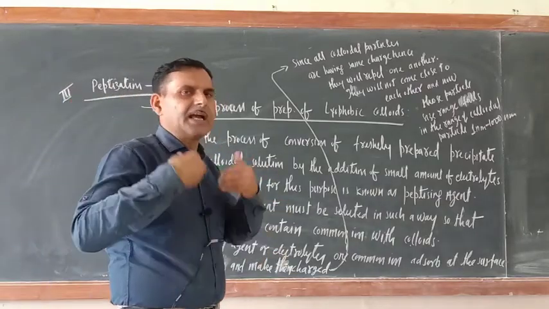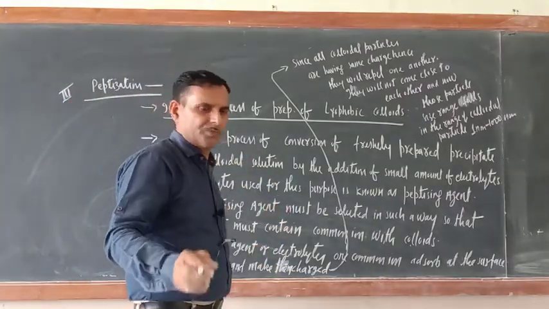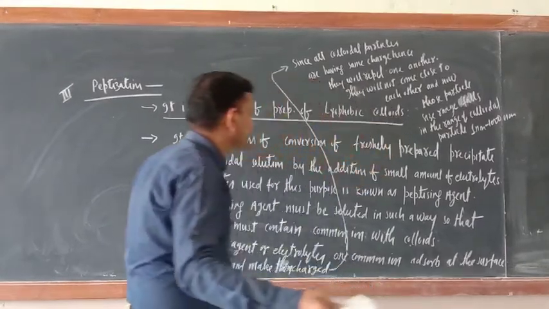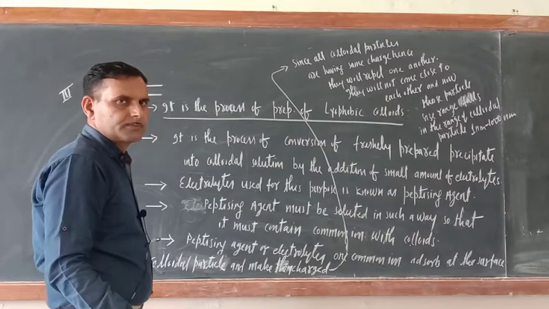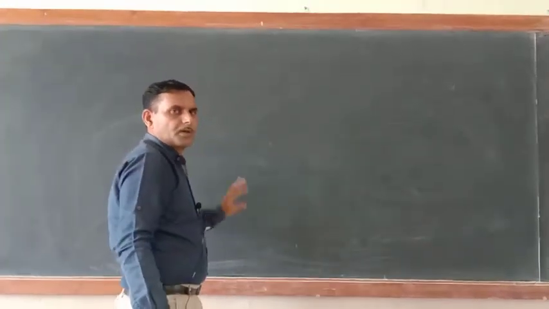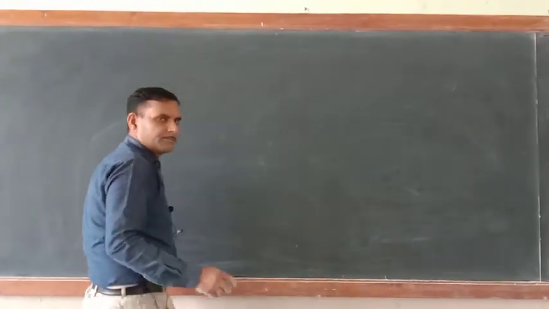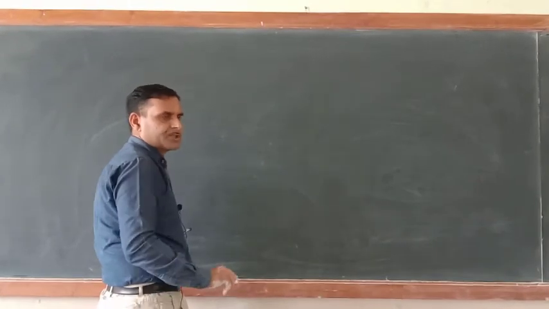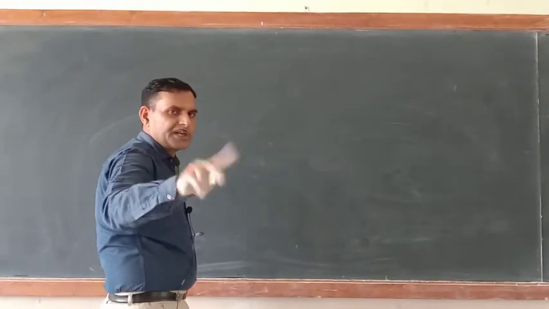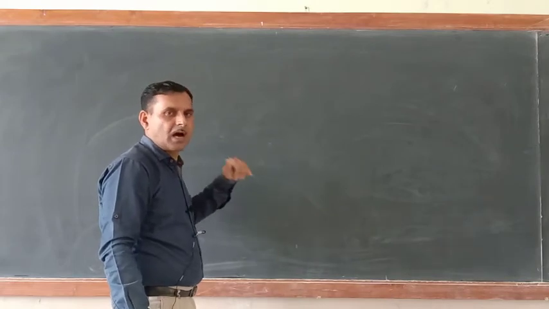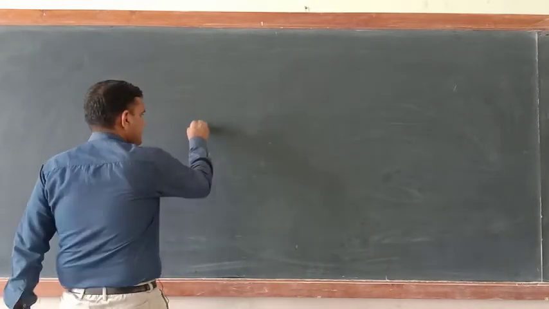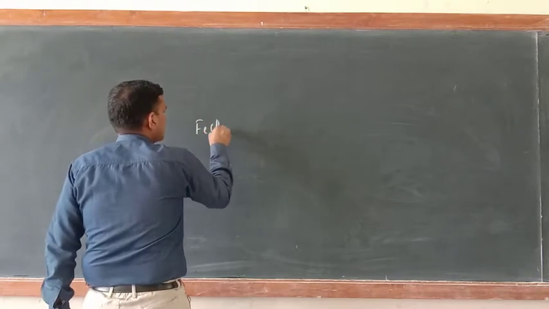Now let us see the explanation part. So, dear cadets, the explanation of peptization: small addition of electrolyte stabilizes the colloids. How? Just see. This is FeCl3.